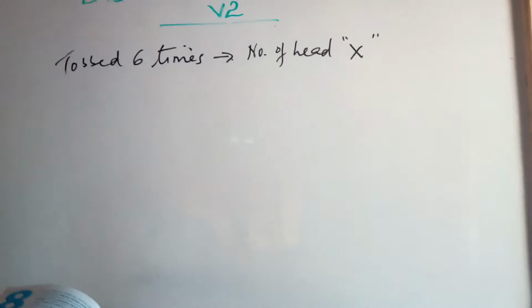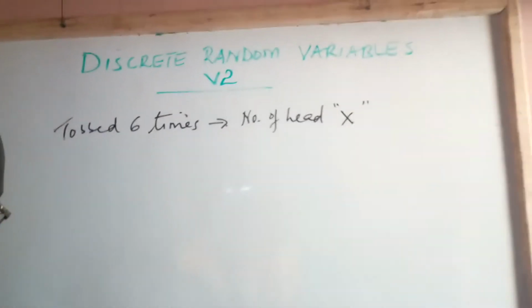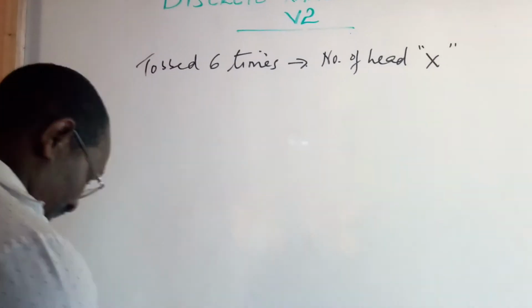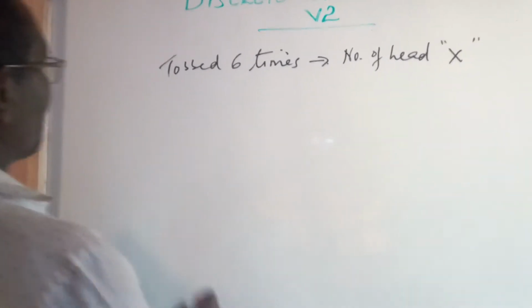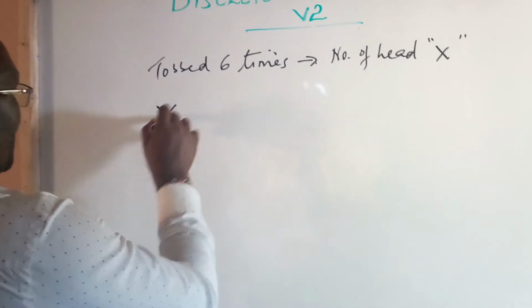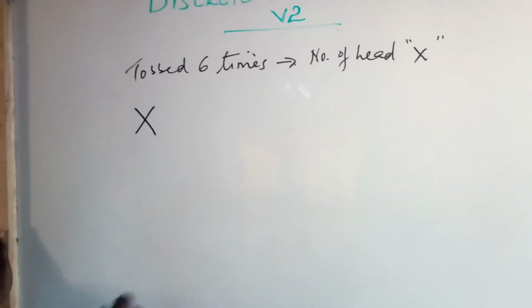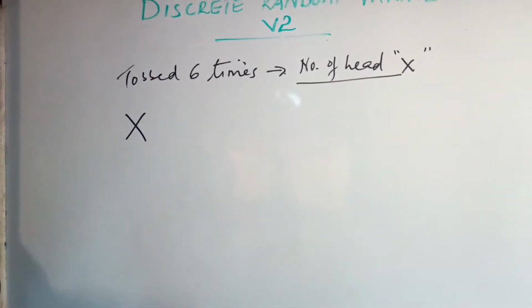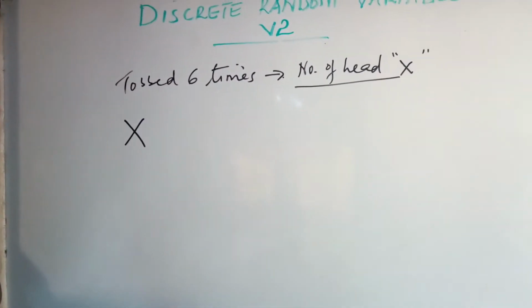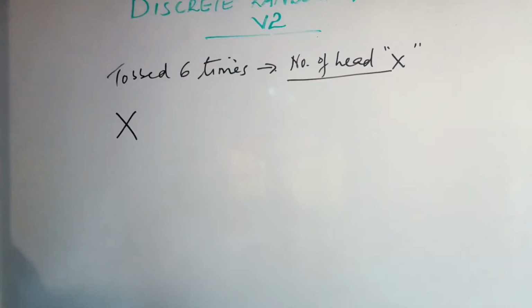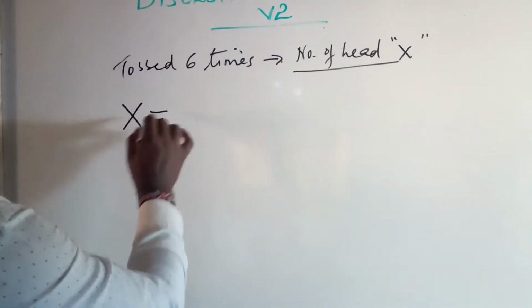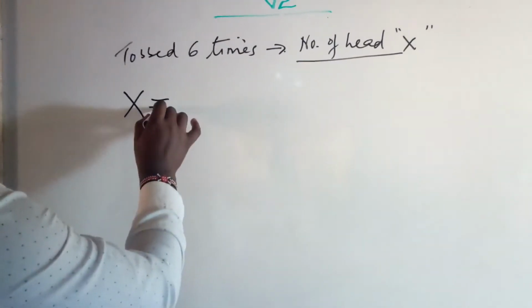Write all the possible values of X. And of course, the possible values of X are... it is tossed 6 times. The capital X is actually capturing the number of heads in each and every toss. Out of all 6 tosses, is it possible that we can have 0 heads?